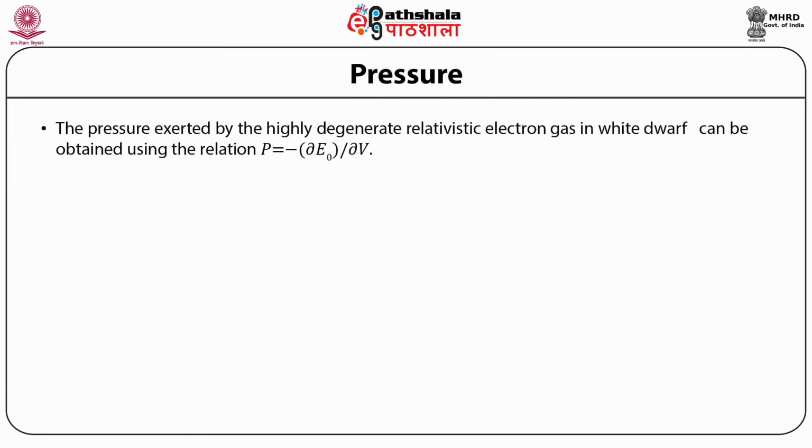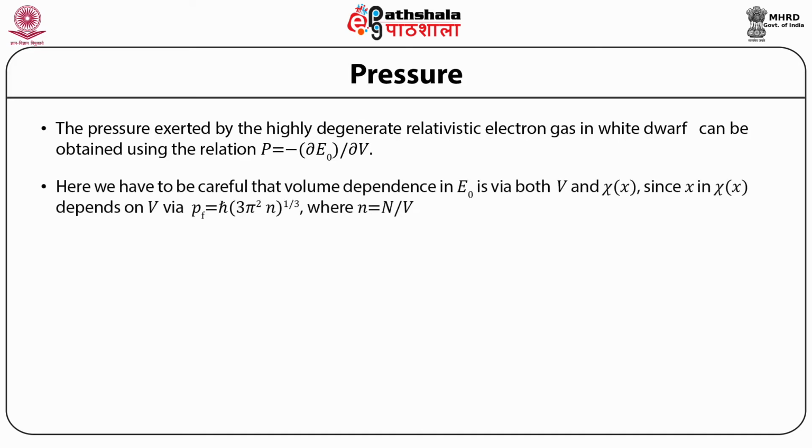Now let us look at the pressure. The pressure exerted by the highly degenerate relativistic electron gas in a white dwarf can be obtained using the relation P is equal to minus ∂E0 by ∂V. Here we have to be careful that the volume dependence in E0 is via both V and χ(x), since x in χ(x) depends on V via pF is equal to ħ multiplied by (3π² n) raised to power 1 by 3, where n is equal to N upon V.